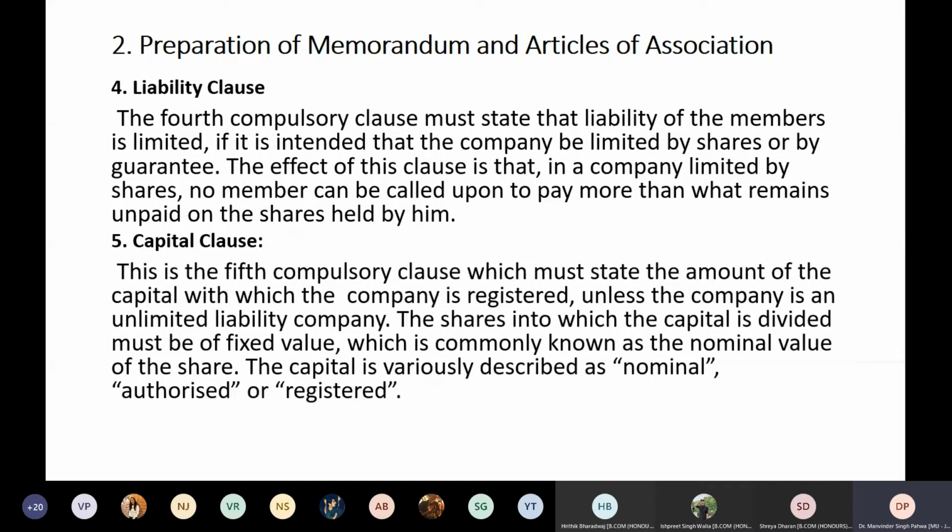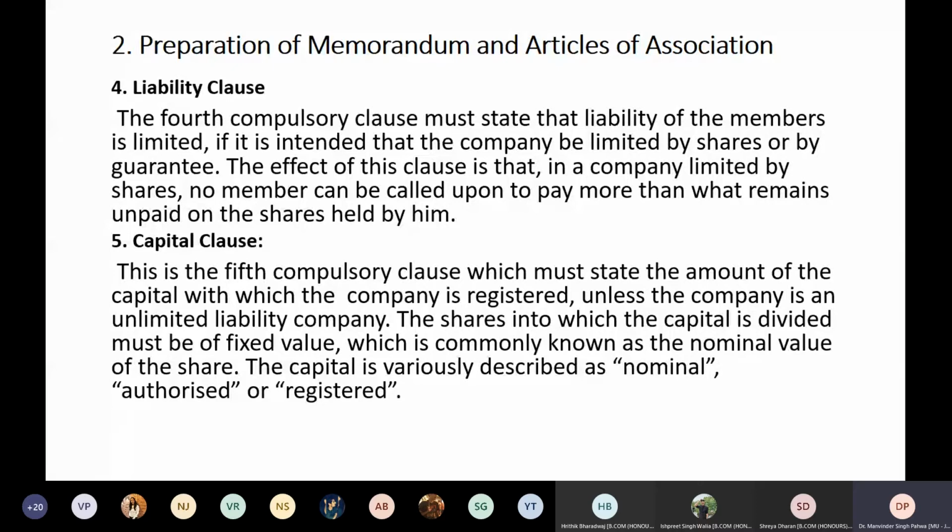Next is your capital clause. This is the fifth compulsory clause, which must state the amount of capital with which the company is registered, unless the company is an unlimited liability company. So if the company has unlimited liability, then there is no need for an amount, because the liability will be unlimited.